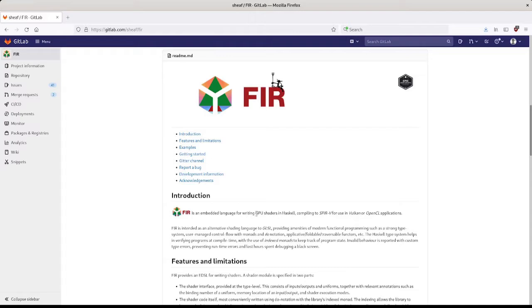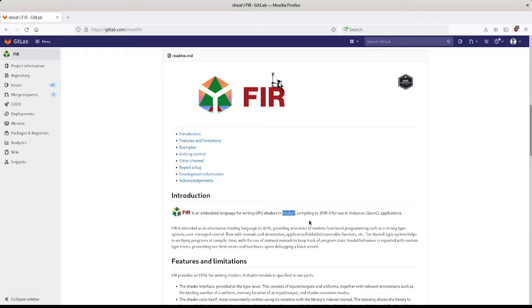So let's unpack this. GPU shaders are like programs running on the graphic card. They are defined using the SPIR-V executable format, which is the modern intermediate representation for the machine code. FEAR defines an embedded language, which is kind of a computer language, but part of a base language, so that it can reuse the existing facilities and focus on the GPU domain.